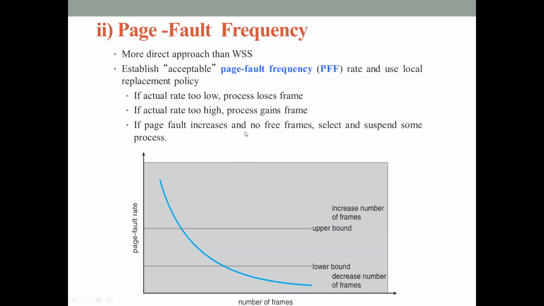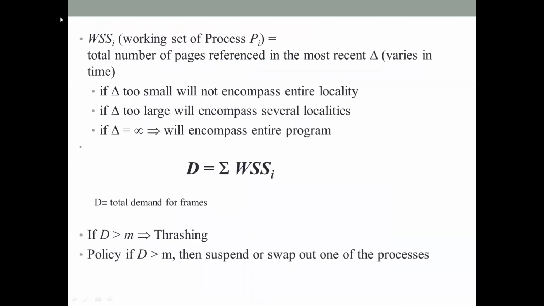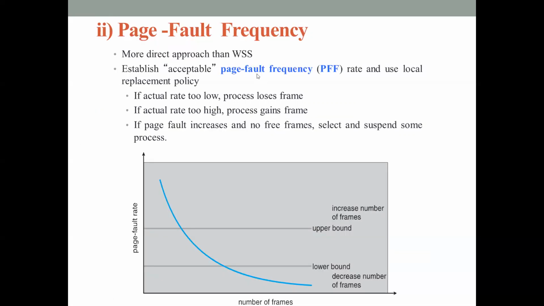The next method to prevent thrashing is using page fault frequency. The previous method, that is the working set model of process execution, is a successful strategy commonly used to prevent thrashing, but it is a clumsy method because at different points of time we have to keep examining, and it also depends on the value of the working set parameter, right? It has to be set correctly. If it is too small, then it will not contain the full locality of the process. If it is too large, then it may overlap multiple localities. So that problem is there in the working set model of process execution.